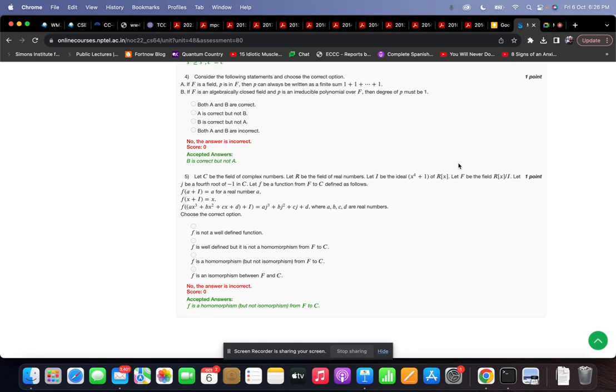Let F be the field obtained as the quotient ring of R[x] with I. Let J be a fourth root of, not unity, minus 1 in C. And let f be a function from the field F to C, defined as follows.